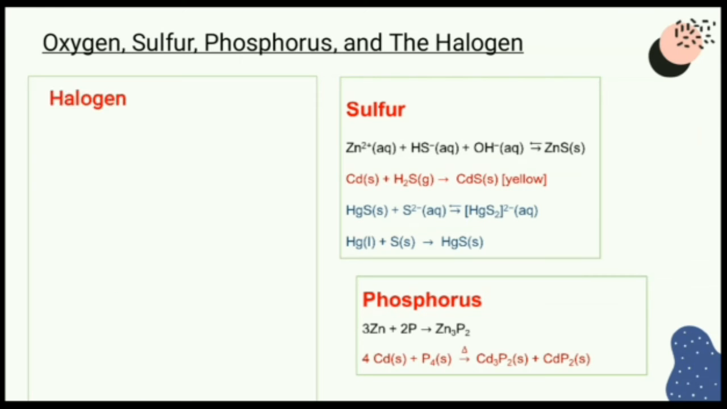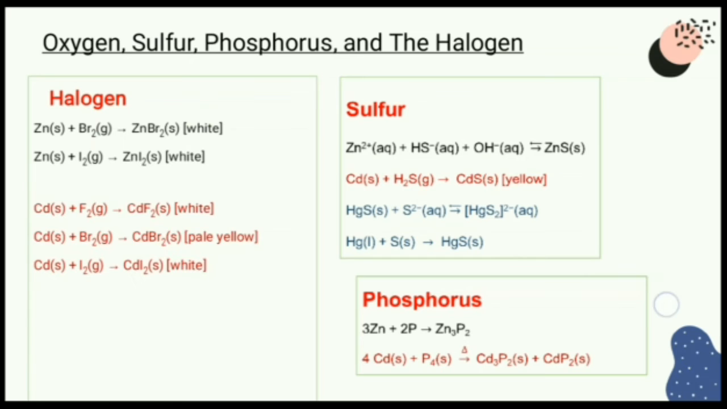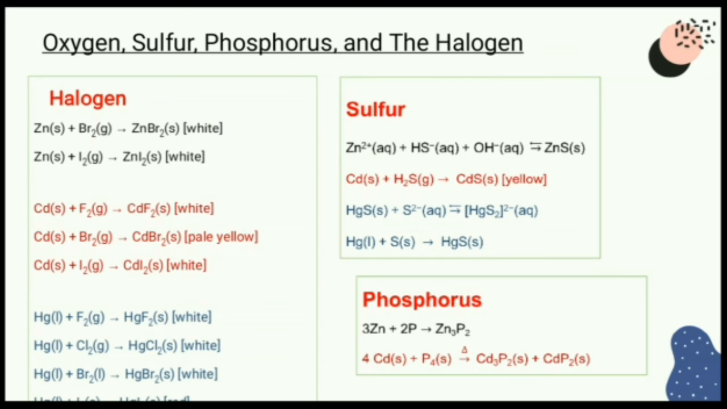Reactivity with oxygen, sulfur, phosphorus, and the halogens. Zinc and cadmium combine with oxygen, sulfur, phosphorus, and the halogens on being heated. Mercury also reacts with these elements except phosphorus.